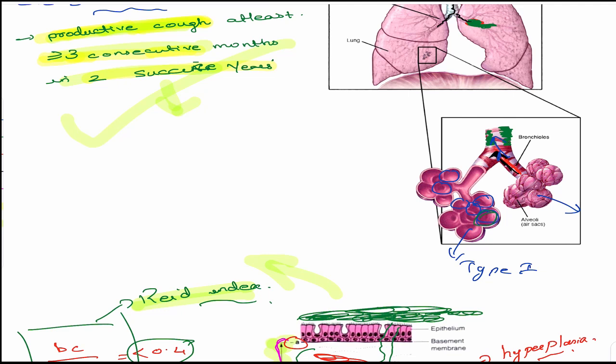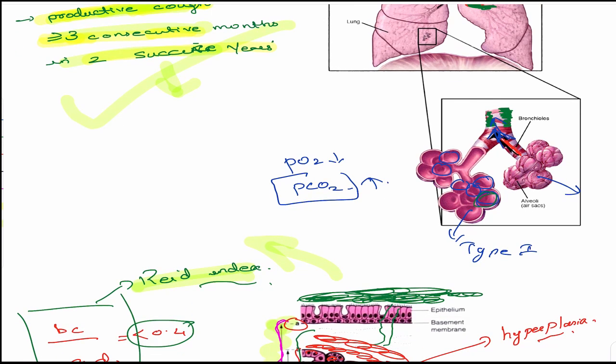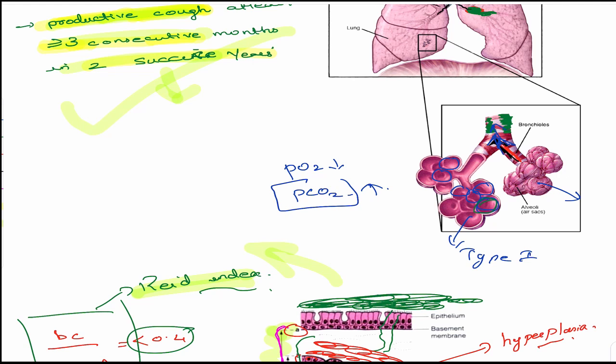If there is a blockage, it means definitely PO2 will come down, no doubt, but PCO2 will increase, isn't it? We studied that already, because when there is a blockage, PCO2 cannot escape. So PCO2 is increasing in type 2 failure. Now that is type 2 failure. Now at one particular stage, the